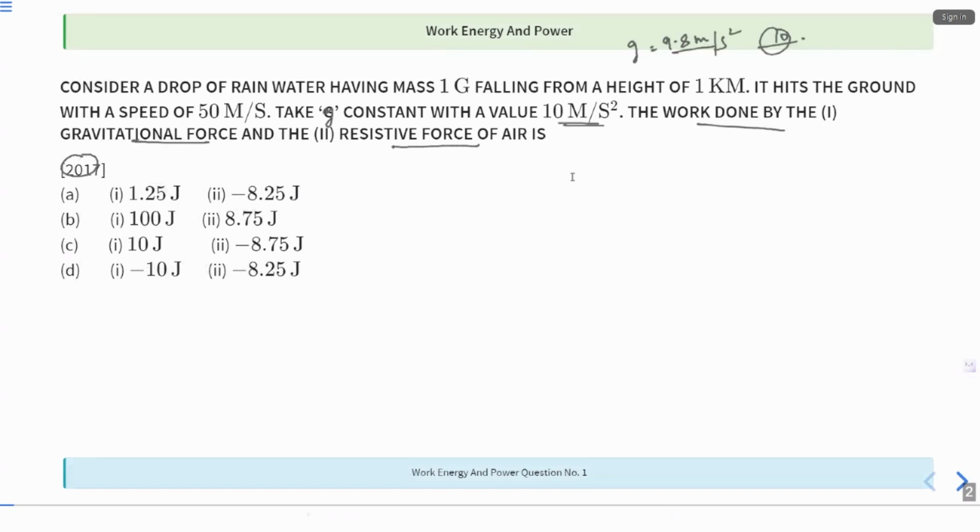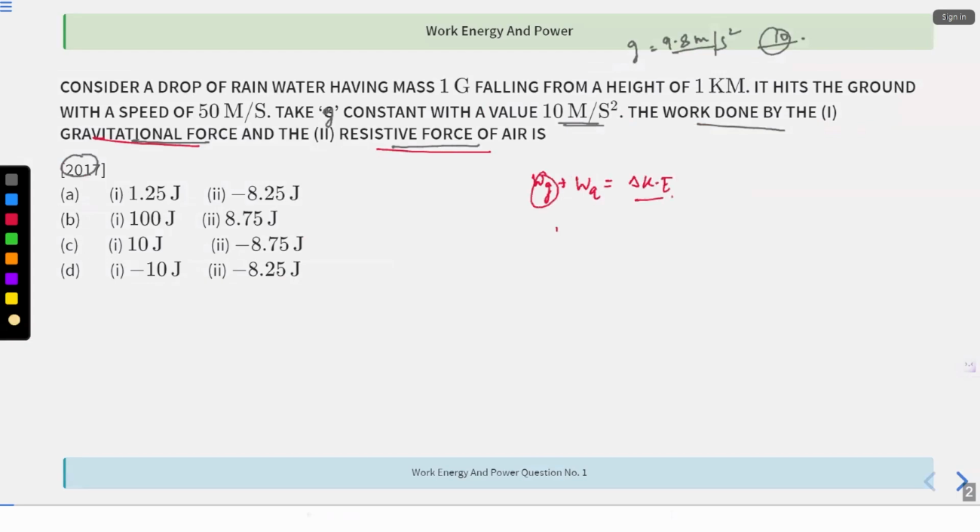Okay, just look at the question over here. What they have told is the work done by the gravitational force as well as the resistive force. So what you have to do is work done by G plus work done by A is equal to the change in kinetic energy, right? Correct. So work done by G is mgh. You'll calculate mgh because you have the mass of the object, you have the g value, and you even have the height, right? Mass of the object is 1 gram, that is 10 to the power minus 3 kg. Okay, g is 10 and height is 1 kilometer, that is 10 cube meters. So this is mgh, that is WG. Correct. This and this will get cancelled. So work done by gravity is 10, right?